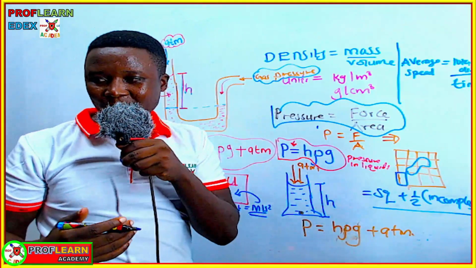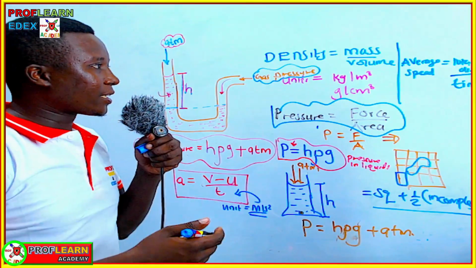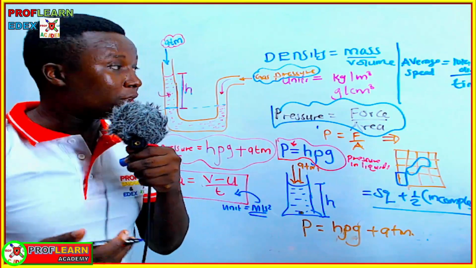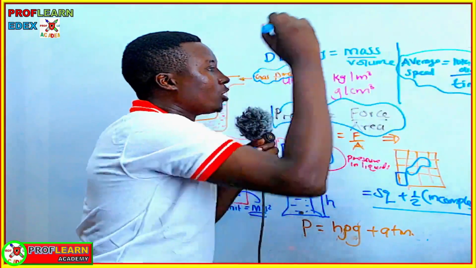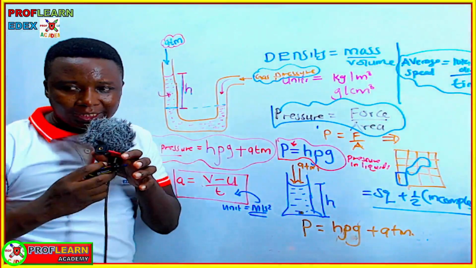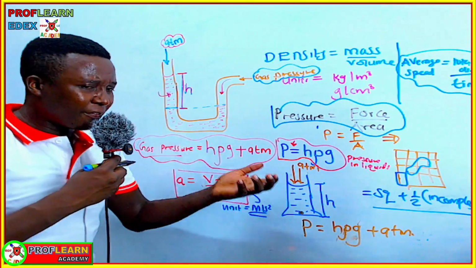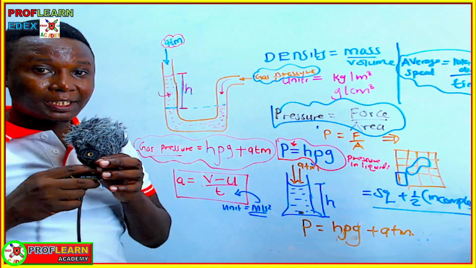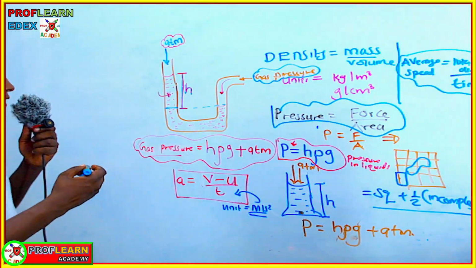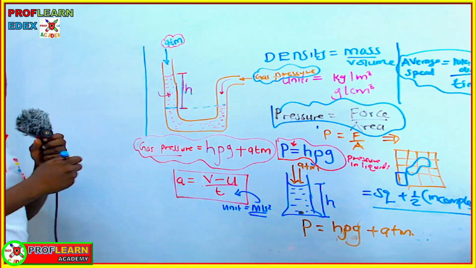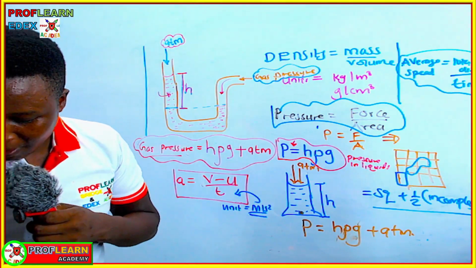So if you are given a question and you are asked to state the formula connecting average speed, distance moved, and time taken, this is actually the formula they will be asking you to state. So you'll be seeing questions that are asking you to state the formula that connects given quantities. Basically, in that, the examiner is testing whether you remember the different formulas that you are introduced to in physics.